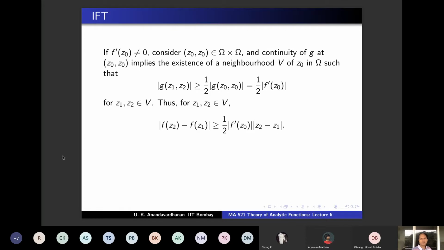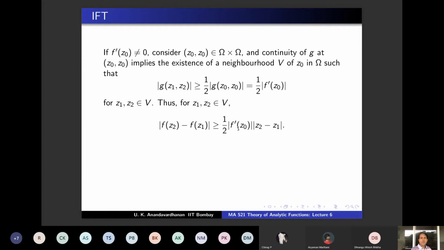I'm going to make one more assertion, which is that f prime is non-vanishing throughout this V. Again from this inequality. One-oneness is already done, and f prime is non-vanishing throughout this V. F prime is given to be non-vanishing at the point Z0. Now you have a neighborhood of Z0, and throughout this neighborhood f prime is non-vanishing. Why is that? Because f prime at Z2 will be the limit of the quotient f of Z2 minus f of Z1 by Z2 minus Z1 as Z2 goes to Z1. But if Z2 and Z1 are in V, then that quotient is bigger than or equal to a positive number. This is a positive number. It's non-zero.